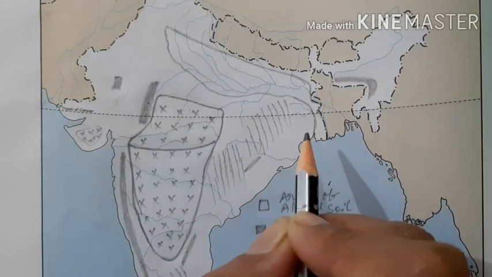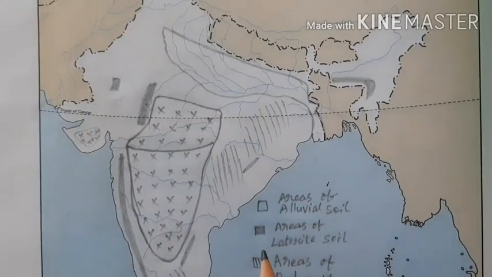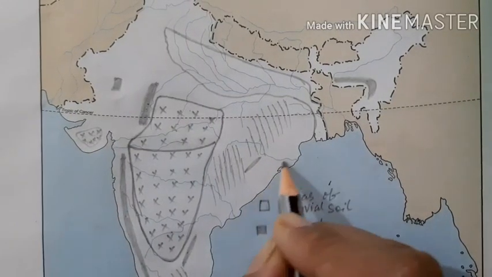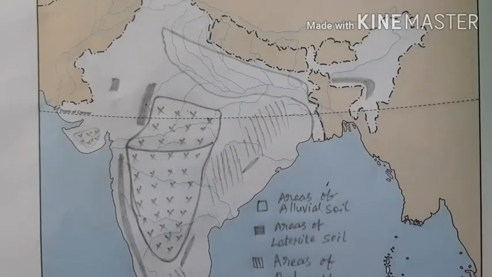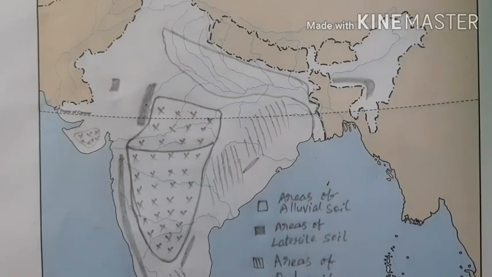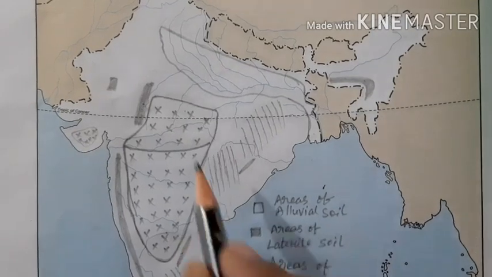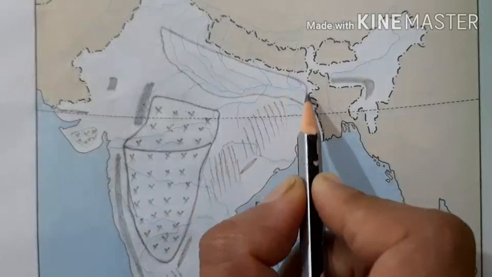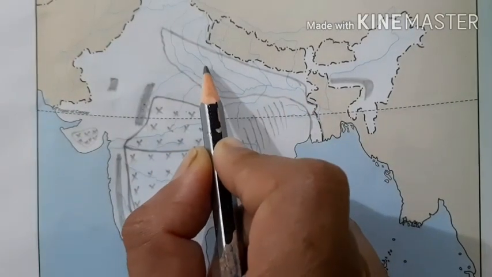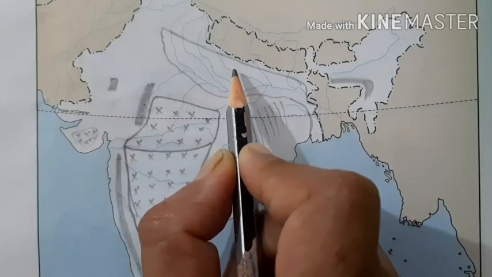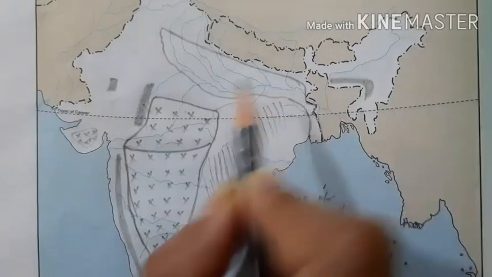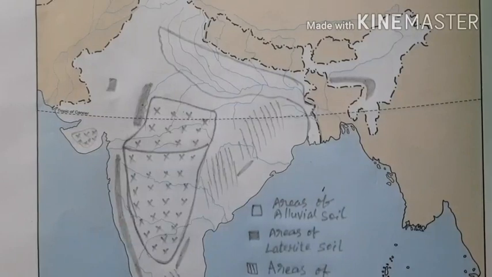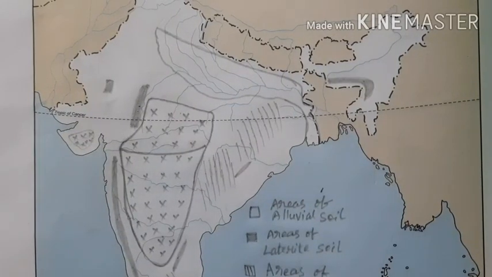If specially asked for an area in the eastern part of India, then we can mark these regions for the presence of alluvial soil. Otherwise, don't mark such regions for the presence of alluvial soil. So always keep in mind, this is the area where the Yamuna, Ganga, Gomti, Ghaghara, Gandak and Koshi, all these rivers flow, and there only we have to mark the presence of alluvial soil.